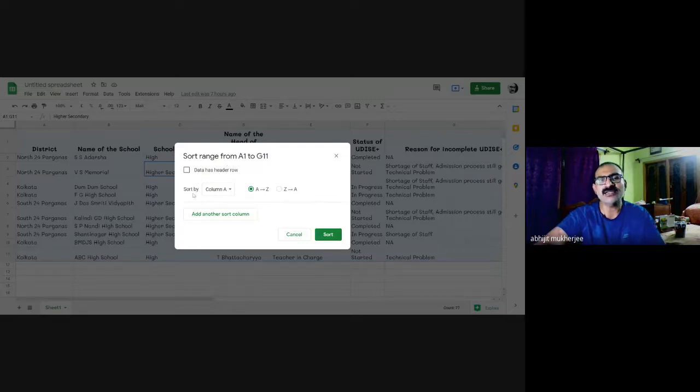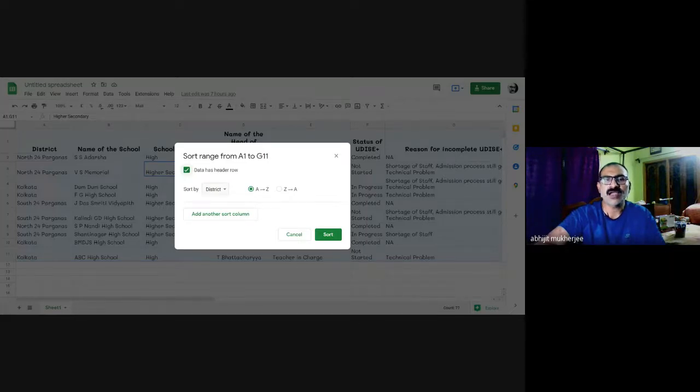Now it is asking me whether I want to sort by any particular column. I don't remember exactly which columns were there because they are only half visible on the screen. So I check this box: yes, my data has a header row. Whenever I select this, column A has changed into the first name of the column.